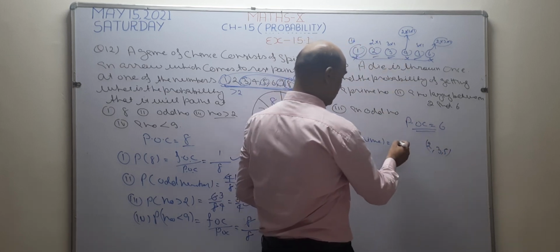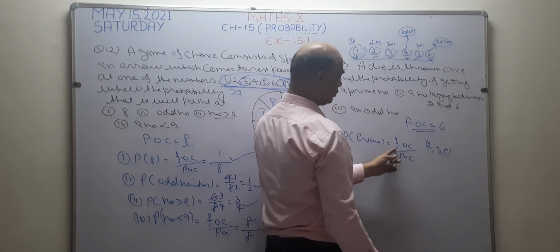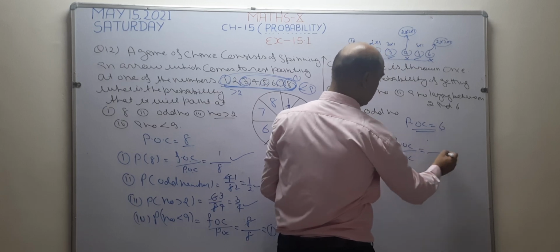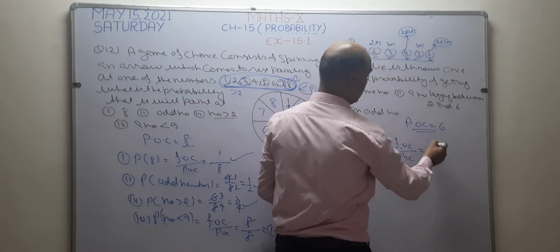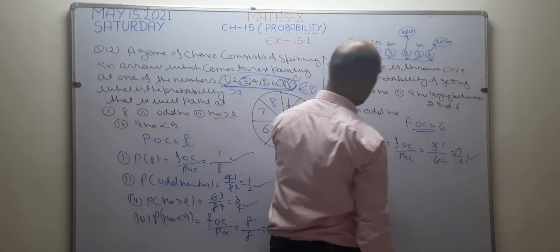So the answer becomes FOC upon POC, the number of favorable outcomes upon the number of possible outcomes. So what are the possibilities? 6. How many prime numbers are there? 3. 3 1s are 3, 3 2s are 6. The answer becomes 1 by 2. This is the answer for the prime number.